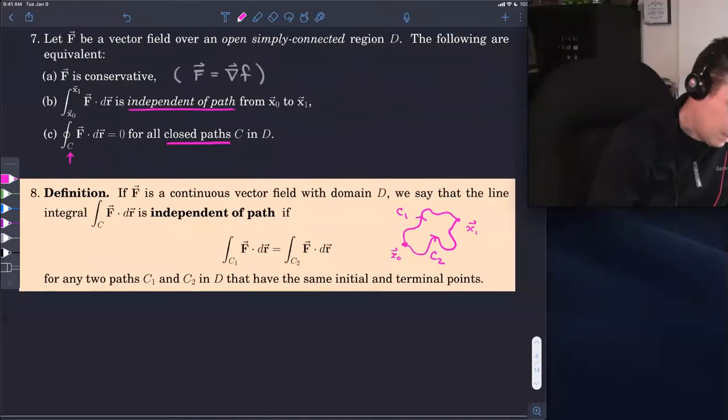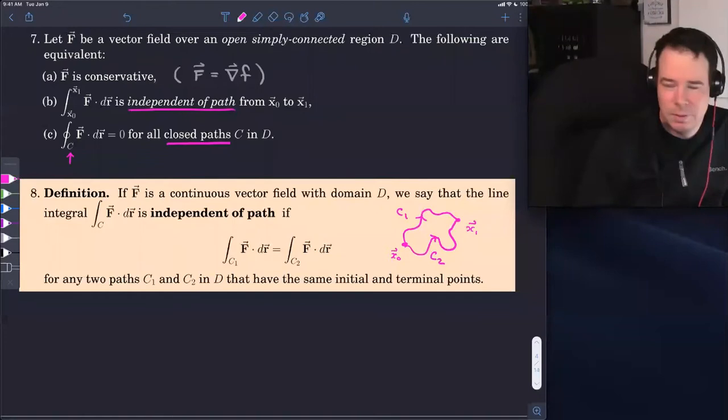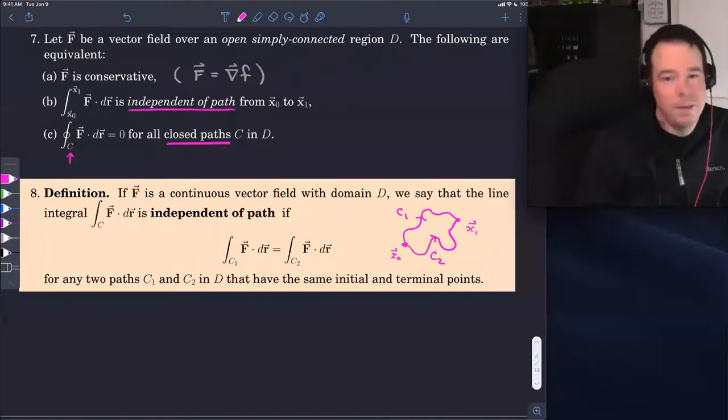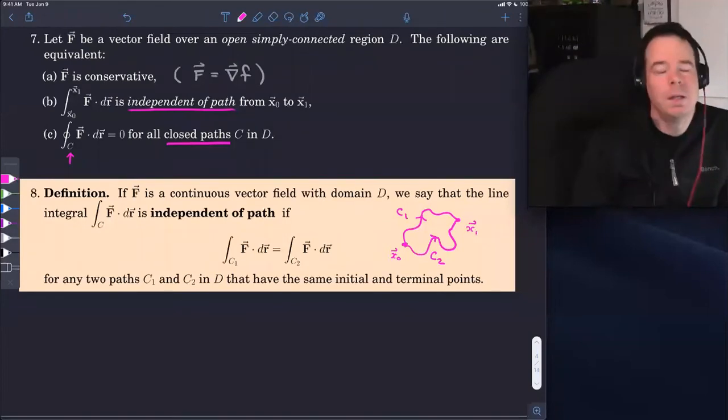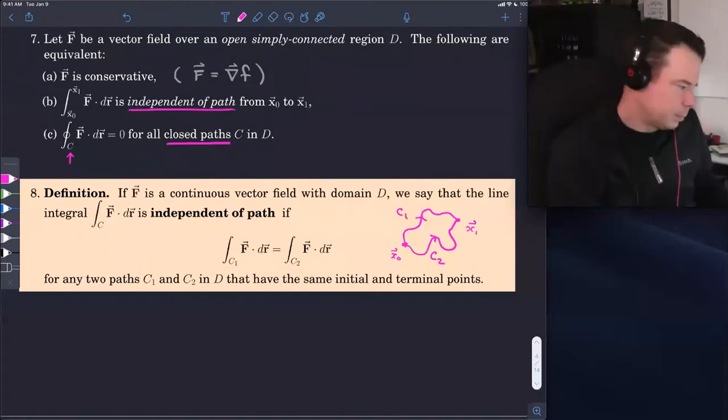And this statement above says that you're only going to get this in the situation where the vector field itself is actually a conservative vector field. And then that means the fundamental theorem of line integrals applies, and the fundamental theorem of line integrals says you can evaluate the integral by just evaluating at the endpoints, and therefore you don't even need to worry about the path you've taken. That's where this result is going to get used for us.